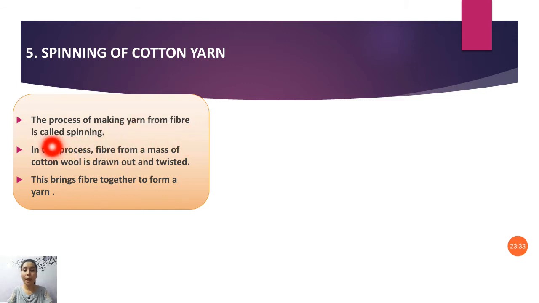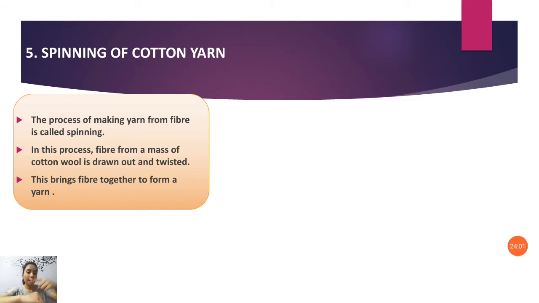The cotton balls, from which we extract cotton by combing, are drawn, stretched and twisted, forming yarn.